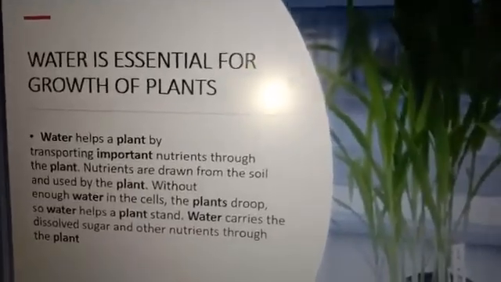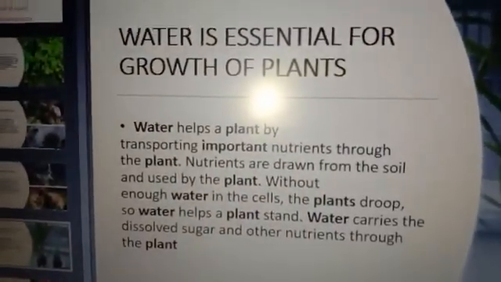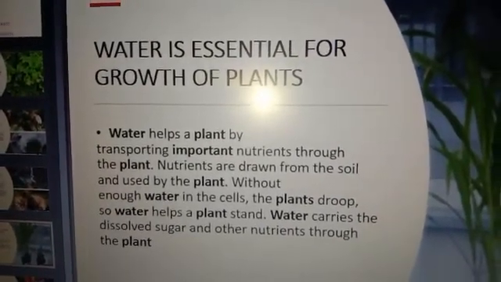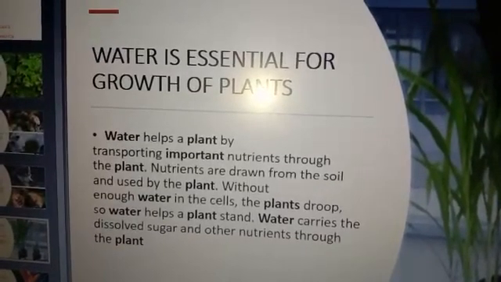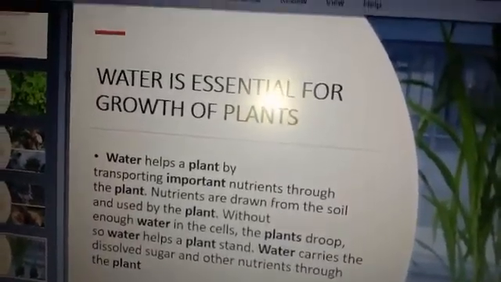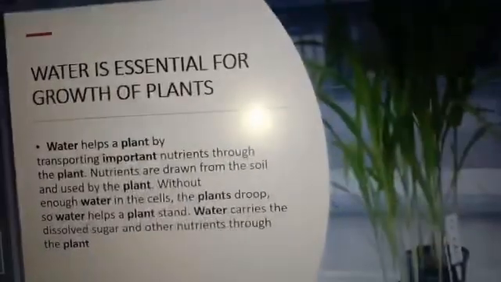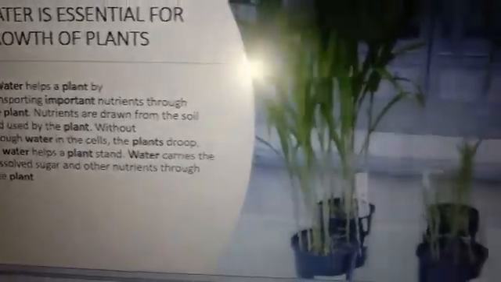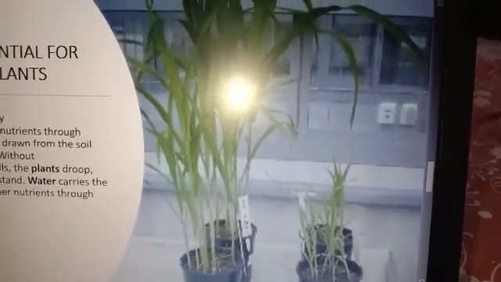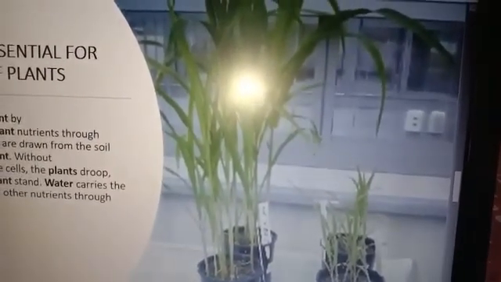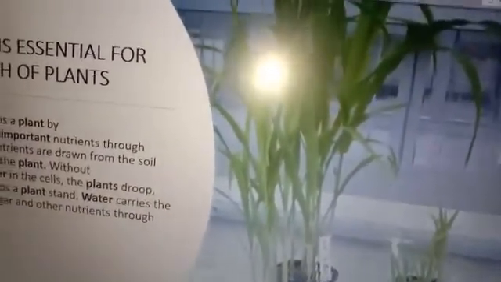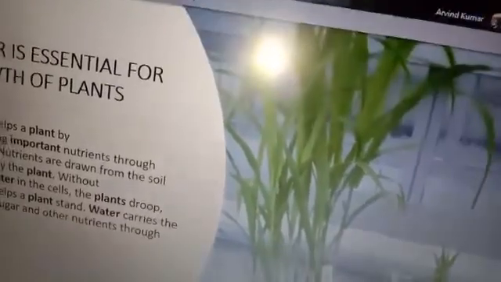Next topic is water is essential for growth of plants. Yes, water helps a plant by transporting important nutrients through the plant. Nutrients are drawn from the soil and used by the plant. Without enough water in the cell, the plant droops. So water helps the plant stand. Water carries dissolved sugar and other nutrients through the plant. As you see in the figure, if we pour water in the pot, the root of the plant can use the water, it absorbs the water and transports it to all parts. So water is very much important for proper growth and development of the plant.